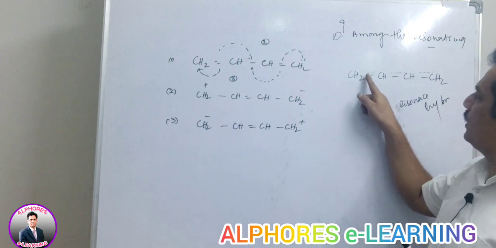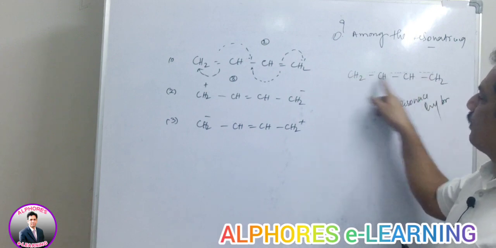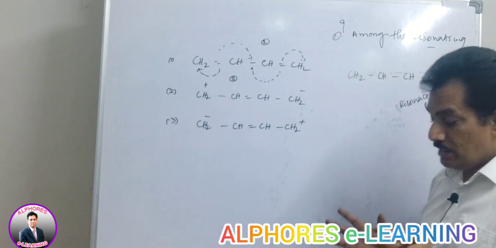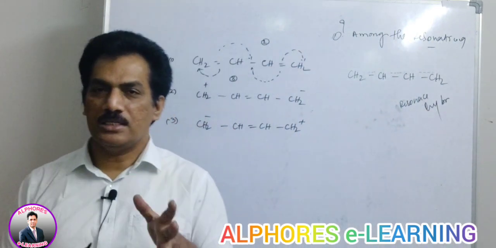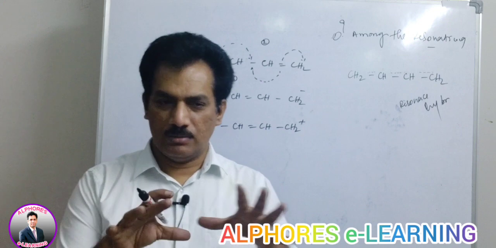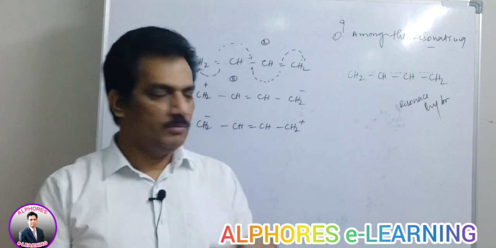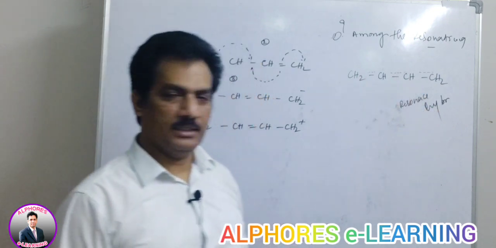That's why we are distributing the two double bonds for all these. Where they exist in the given structure, we don't know. That's why as a resonance hybrid, it may have all these bonds equal. That's why we are representing it like this.